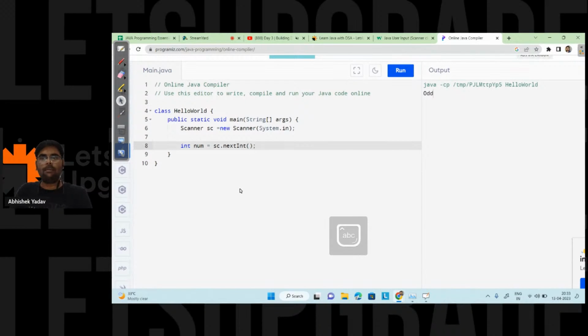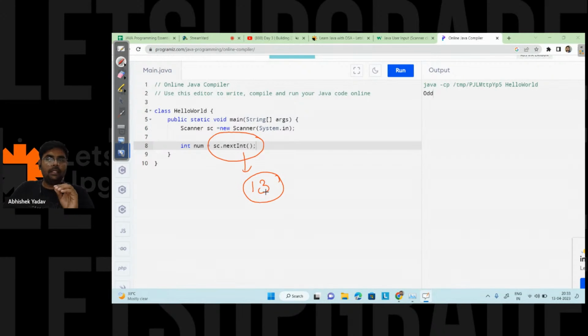So what will happen here? This one, right? This one. So I will take the input from the buffer and convert that input to the integer format. Let's assume I have typed 13, so 13 will be there, and I'm storing that 13 inside a variable, and the name of the variable is num, and here it is of integer type. Integer type means 4 bytes will get allocated inside the computer memory, right everyone?